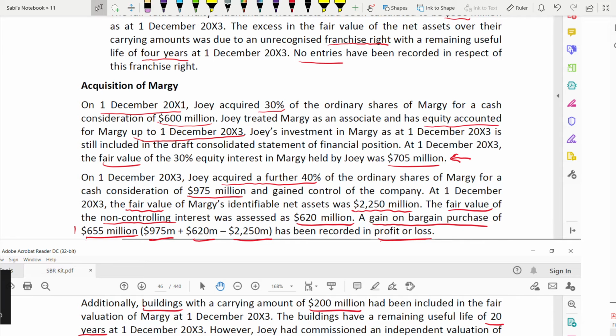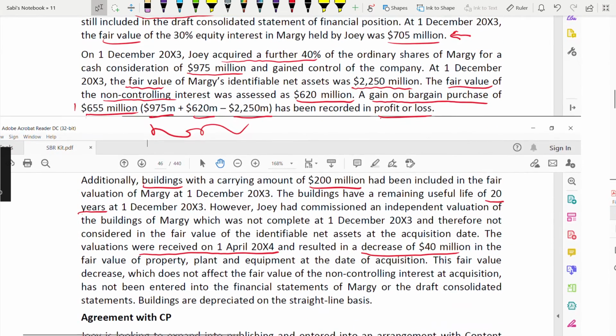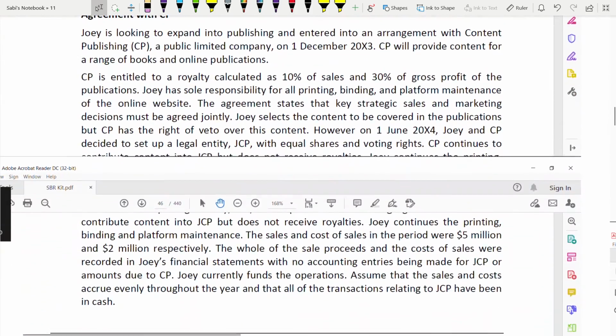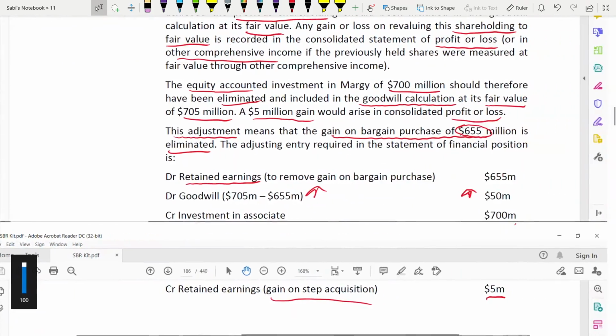The reason we didn't add the fair value of NCI minus the net asset is because it has already been taken here. So when we took the difference, 665 and 705, we have already taken it, right? So that means which is 50. So 50 plus the adjustment in building will give you the goodwill.